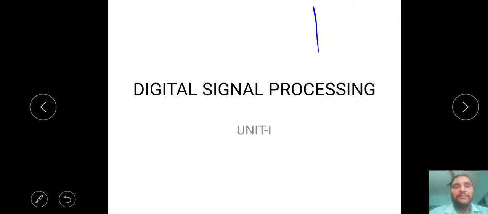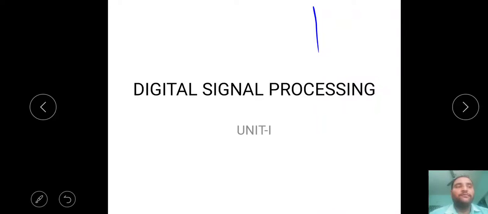In the first unit we will see what is meant by a signal and what are the classifications of signals, and what is meant by a system and what are the classifications of system, what is meant by DSP, what are the advantages of DSP, applications of DSP and disadvantages of DSP. That means in the entire first unit we have the introduction of DSP, and similarly here we also see DFT, called discrete Fourier transform. Similar to Fourier transform, DTFT, here we have another Fourier transform called discrete Fourier transform. First we will see the introduction of DSP, then we go for DFT.